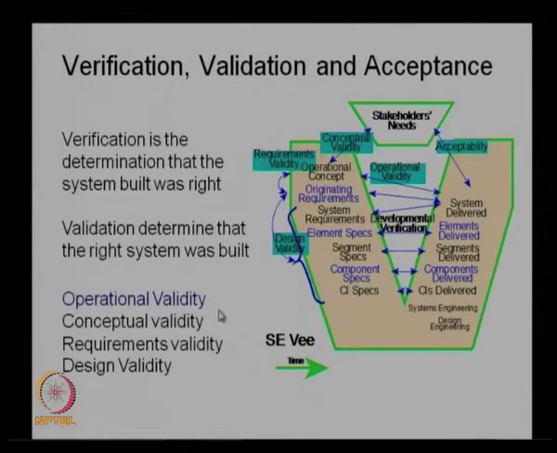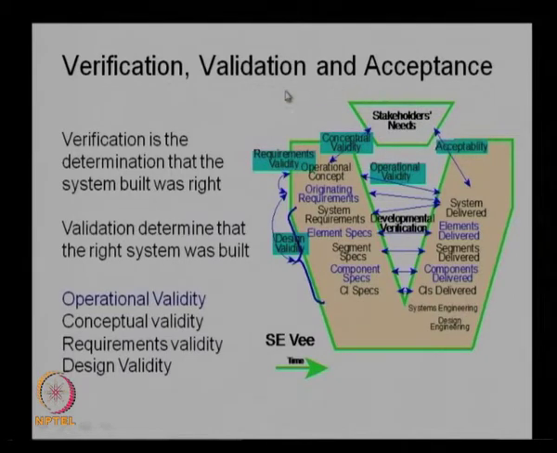As you can see here, in validation there are different kinds of validity: one is the operation validity, the other is the conceptual validity, the third is requirements validity, and then the design validity. In order to ensure that the validation process is complete, we need to ensure that all these validities, that is the operation validity, conceptual validity, requirements validity, and design validity, are satisfied. These are used to ensure that the right system was built to meet the customer requirements.